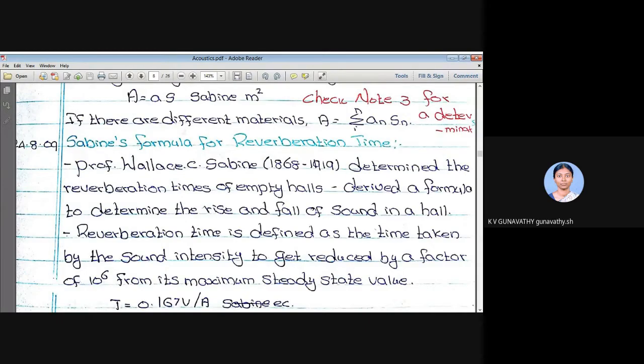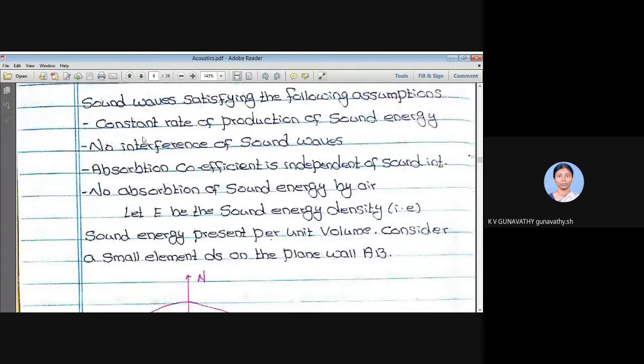To find the reverberation time, we have made some assumptions. What are the assumptions? The first assumption is a constant rate of production of sound energy. The second assumption is that there is no interference happening inside the room. The third is that there is no absorption of sound energy by air. And the fourth is that the absorption coefficient is independent of intensity. Those were the four assumptions.